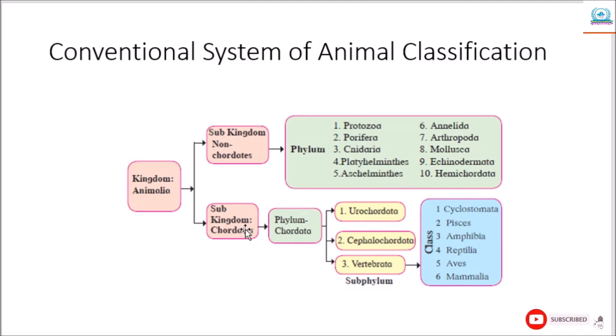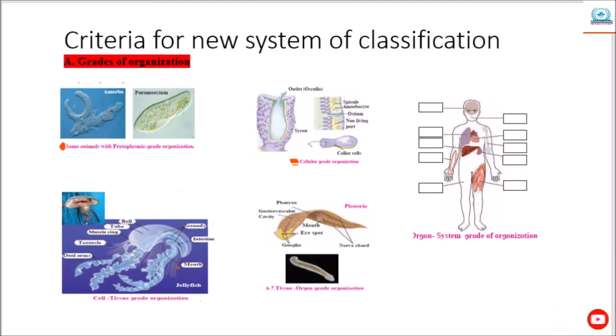In subkingdom chordates, phylum Chordata is divided into Urochordata, Cephalochordata and Vertebrata. Again, Vertebrata is divided into 6 classes that are Cyclostomata, Pisces, Amphibia, Reptilia, Aves and Mammalia. Before going to study these, first let me see the criteria for the new system of classification.